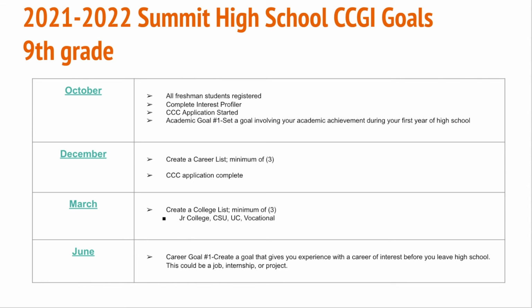By March, we want our freshman students to start their college list, so tying their career into colleges that offer programs within their desired career field. And we want to encourage them to look at junior colleges, CSUs, UCs, vocational schools, whatever that might be.